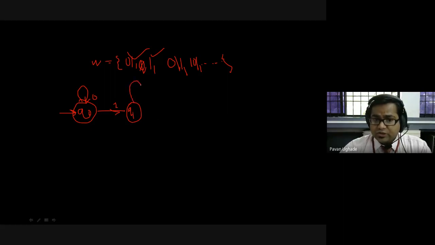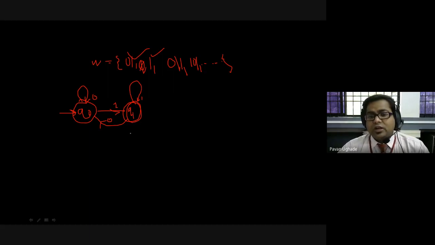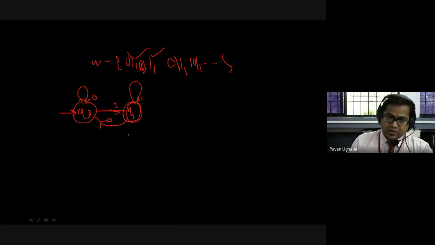On 1 it stays at the final state, and if it is 0, I loop it back to Q0, maybe like this. If you remember, you found the DFA like this, right?